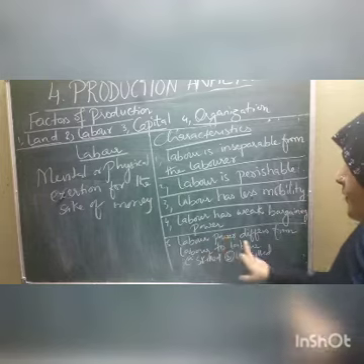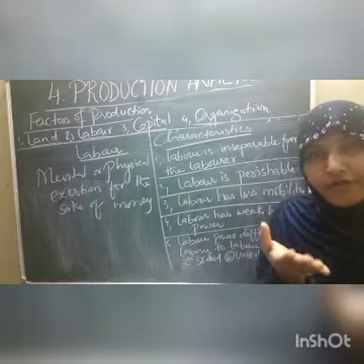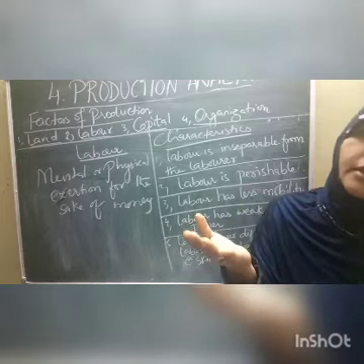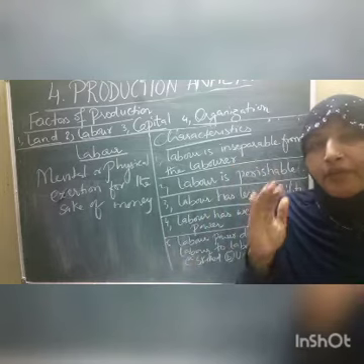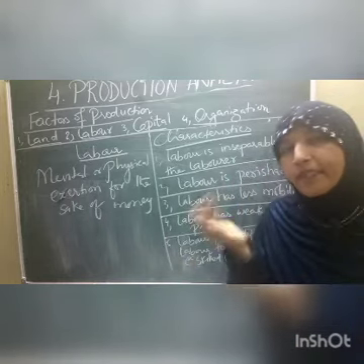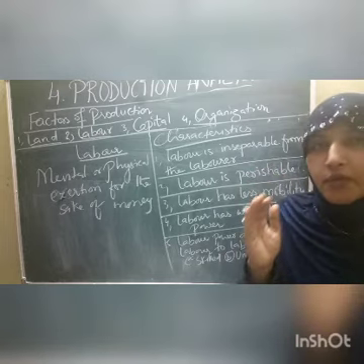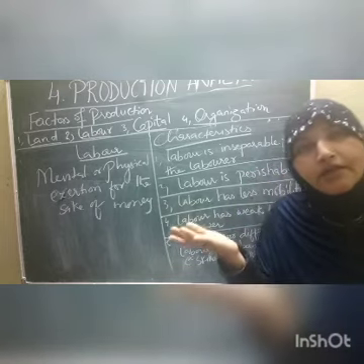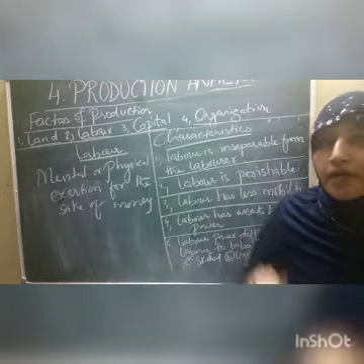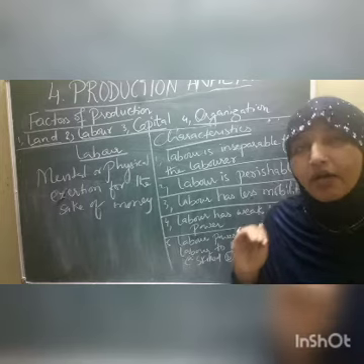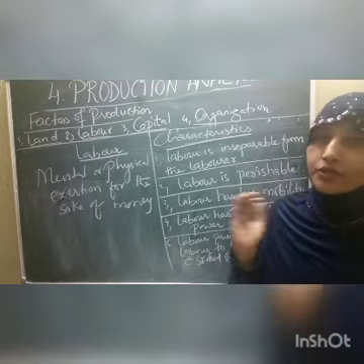Next one, labor power differs from laborer to laborer. You have to accept that everyone is different from one person to another person. Some people are skilled, some people are unskilled. That means labor differs from one person to another. There are differences in the work. Those who are good, hardworking, educated, they are skilled persons like doctors, scientists, and they are earning some lakhs per month. Those who are unskilled are earning just thousands or hundreds, children. What it shows is that labor power differs from one person to another.